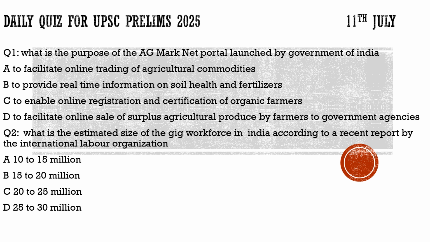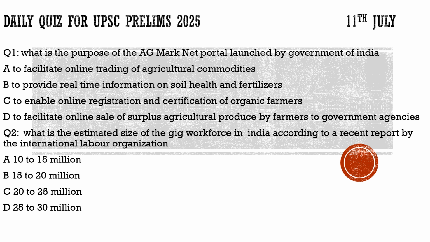Our first question, let us see what it talks about. The question here is, what is the purpose of the AgMarkNet portal launched by the Government of India? We had seen in our current affairs session, we discussed the food inflation, and we saw how prices are rising, and we discussed this portal, the AgMarkNet portal. It showed how the prices of vegetables are increasing. Let us see what the purpose of the AgMarkNet portal is.